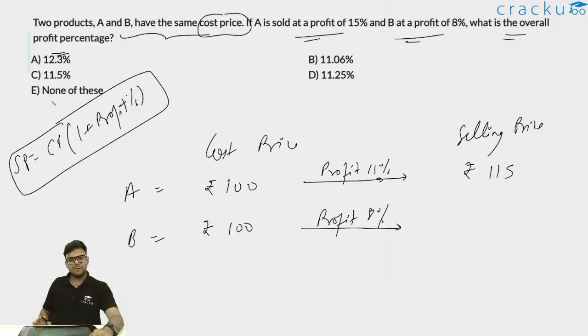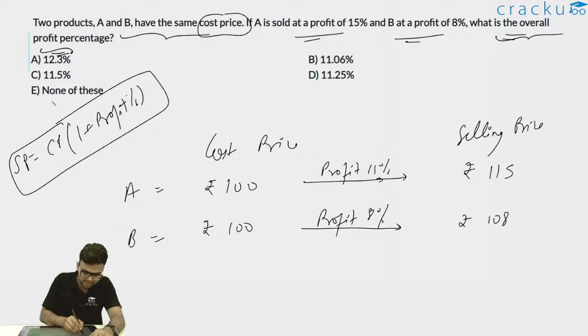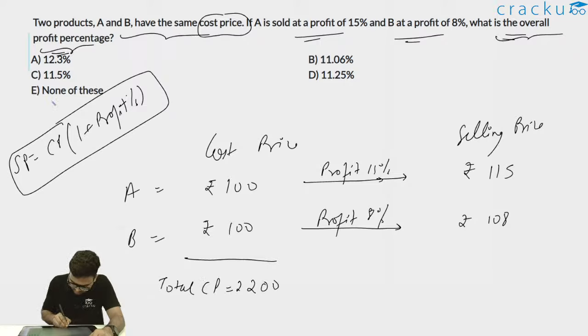Profit for B is 8%, and 8% of rupees 100 is 8 rupees. So selling price of B will be rupees 108. Thus I can say it is asking for the overall profit percentage, that is the profit percentage when both the products' prices are combined. So the total cost price, total CP, is rupees 200, 100 for A and 100 for B. What is my total SP?